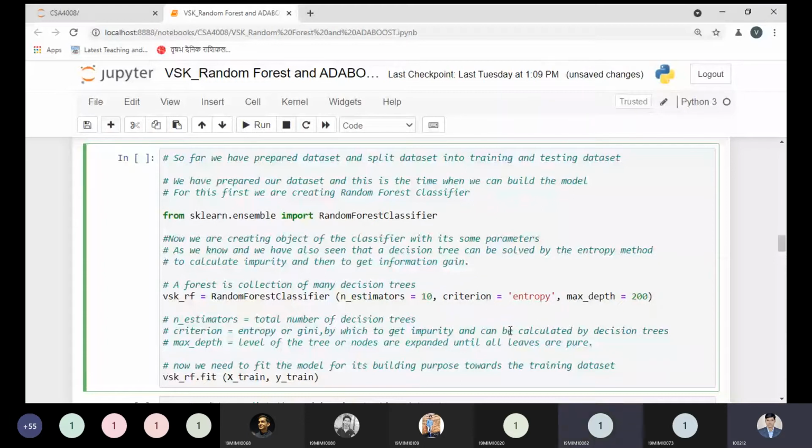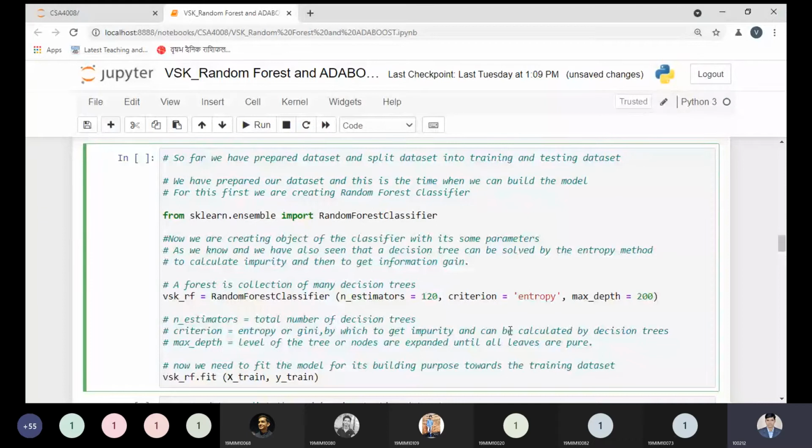120. So 120 means we are trying to implement our forest by using 120 decision trees. Now this point is clear. The n_estimators means we are creating a forest by using the 120 decision trees. That is my point. So in the random forest classifier, if you want to use it, it defines the total number of decision trees, that is 120.